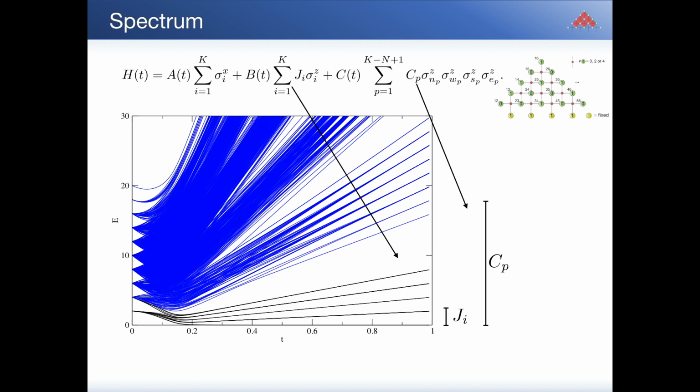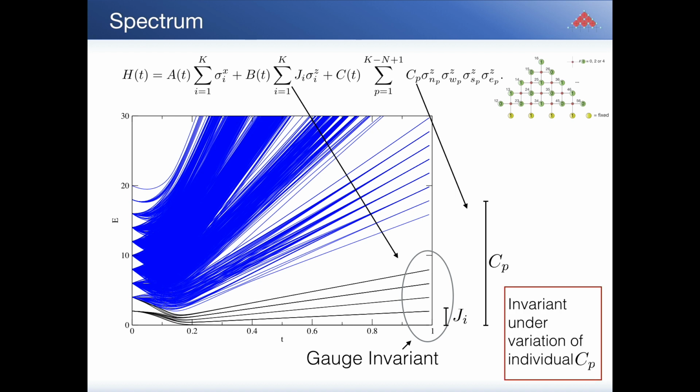So the constraints are the strengths of each individual four-body interaction. Now, if I change these four-body interactions, this part here remains invariant. And this is also true if I change individual ones. So this means for each plaquette, I can change the constraint strength and still remain exactly in this upper space.